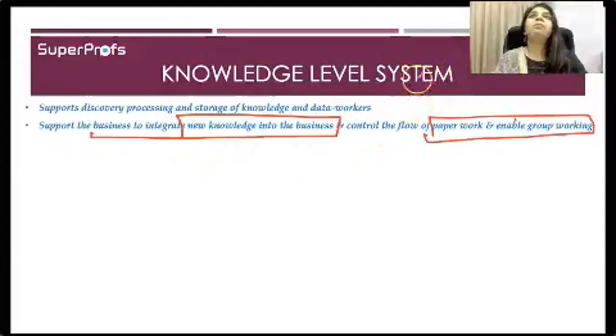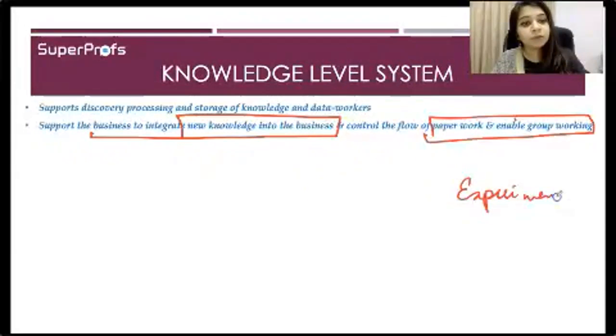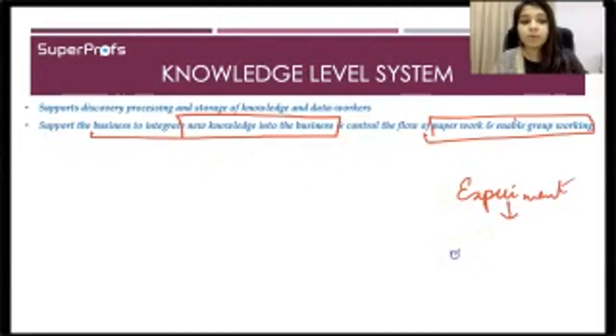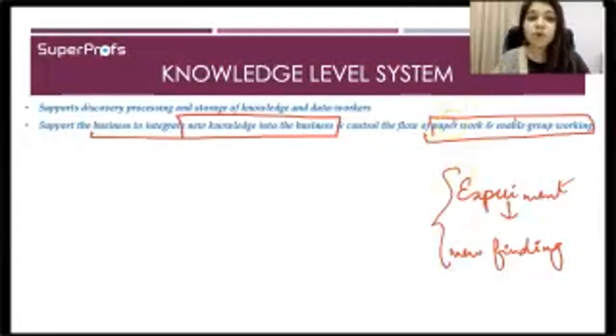So an example of this would be, let's say that you are running an experiment. You already have this experiment helping you with new findings. And let's say that because of this experiment you wanted to reduce your cost, so you were doing this in only one part of the country, which is Chennai.